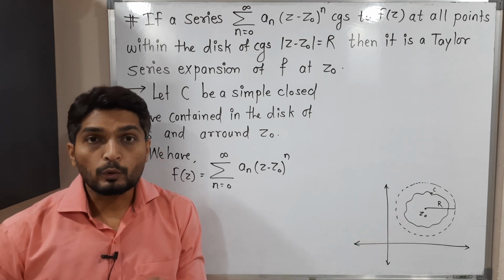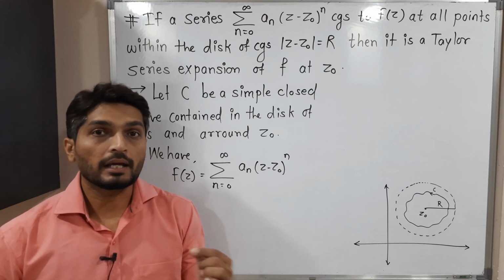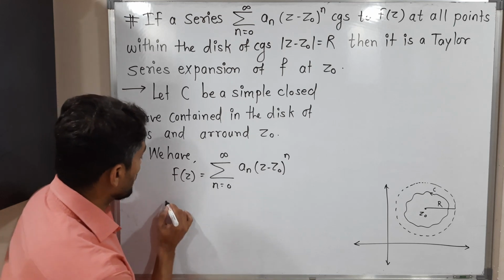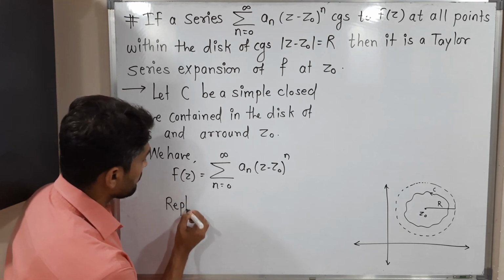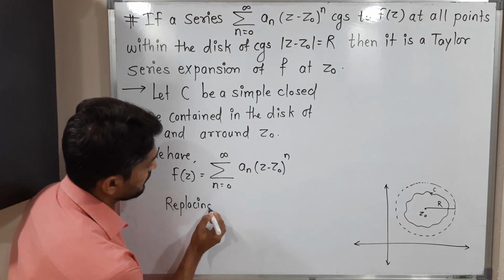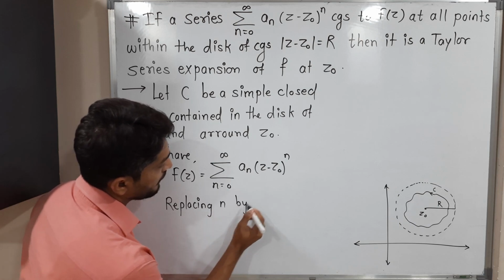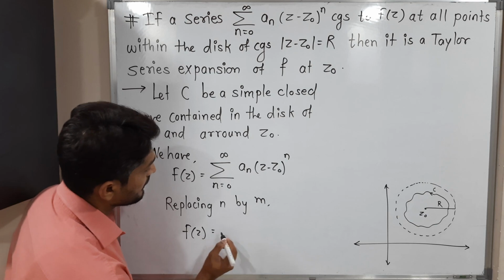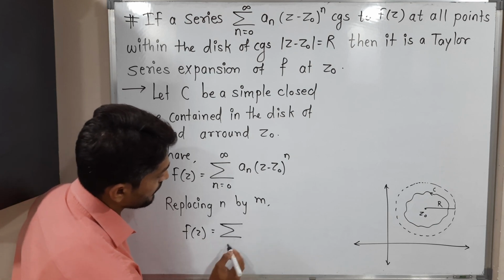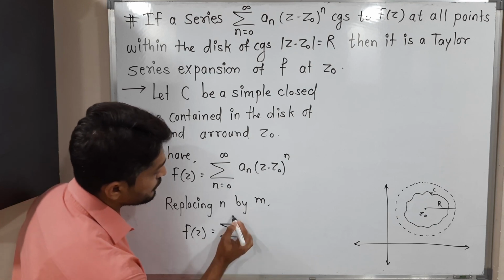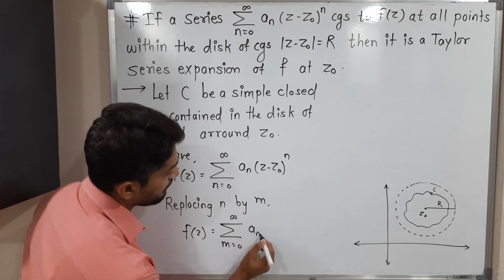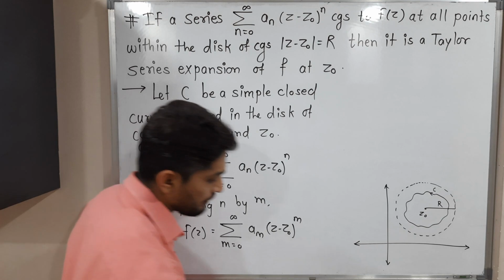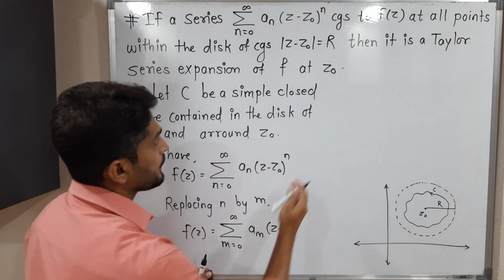For adjustment, I am going to replace n by m. Both are variables, so we can easily replace n by m. Then we will have f of z is equal to summation m running from 0 to infinity a_m (z minus z naught) raised to m, right? Yes, so this series we got.